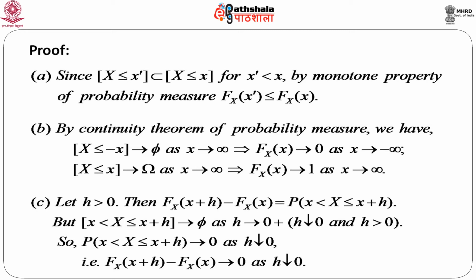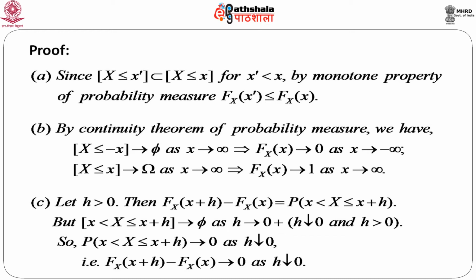Third one, the proof is very simple. Suppose h is greater than 0, h might be a very small number, but strictly positive. Then you can write capital F of x plus h minus capital F of x, which is nothing but the probability of small x less than capital X less than or equal to x plus h. But note that this event, small x less than capital X less than or equal to small x plus h, goes to phi as h goes to 0 from the positive side.